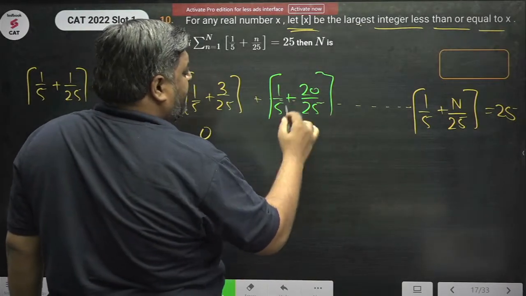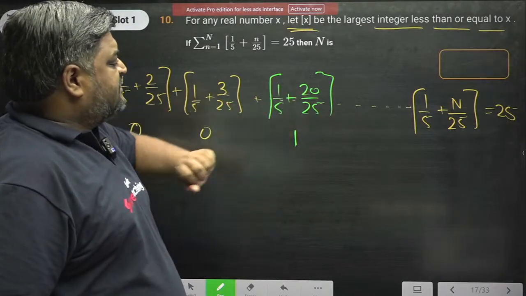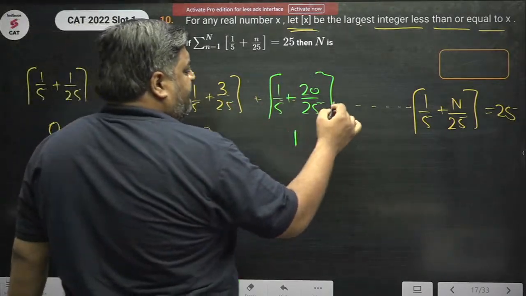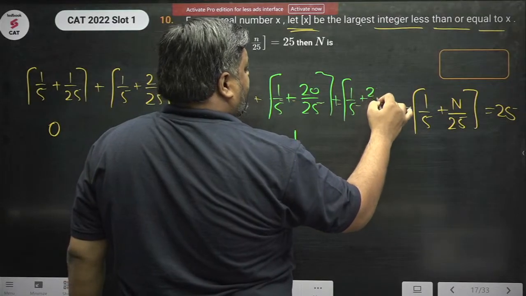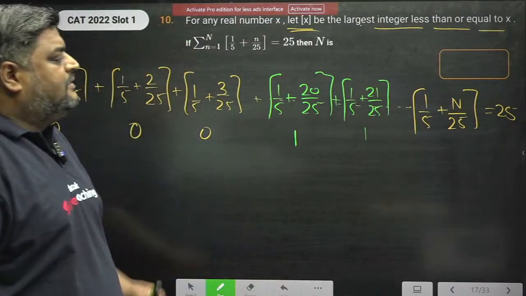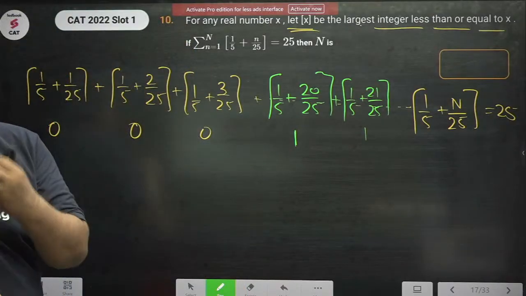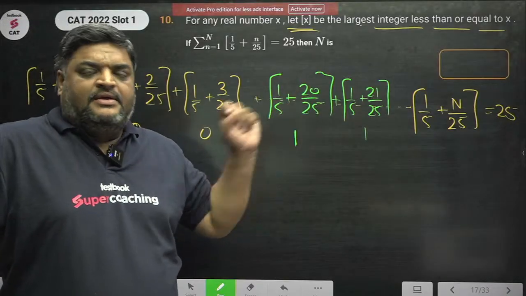This will be 1, because this is 1 by 5 plus 4 by 5. After this you will get 1 by 5 plus 21 upon 25, and here also you will get 1. So you will start getting 1 from when n is equal to 20.